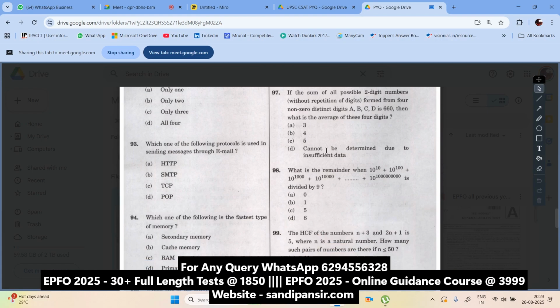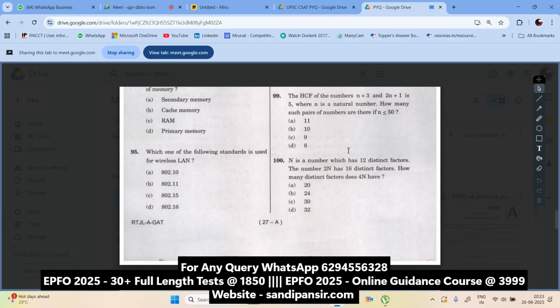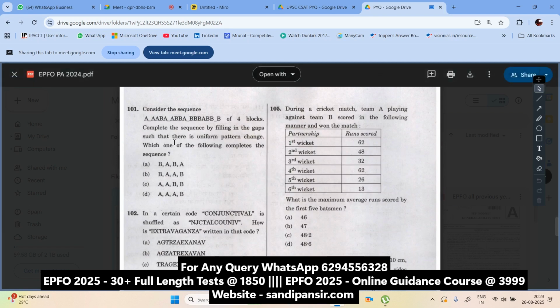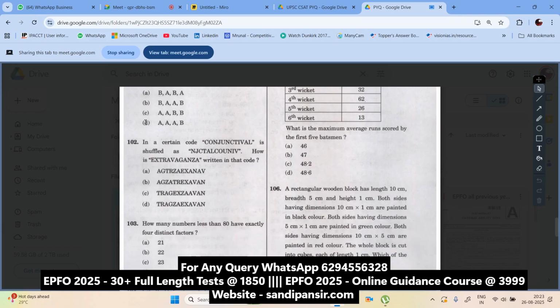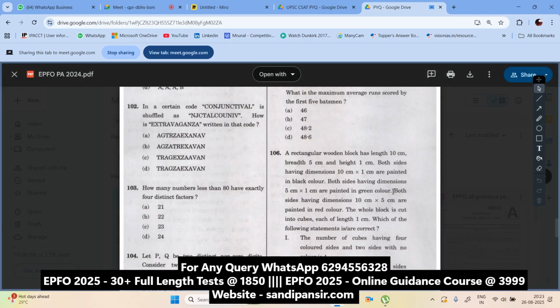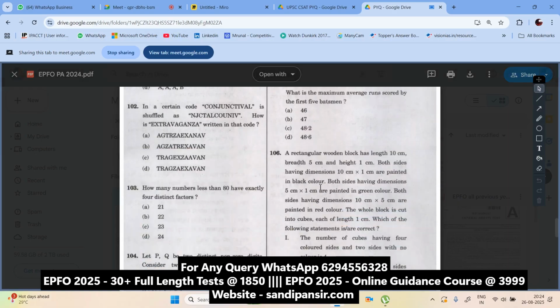See, they have given binomial theorem here, and the HCF here, and this is the level of question. See, coding decoding they have given, literal coding decoding here. You can see in question number 101, and you can also see in 102. You can see the level of question here, see question number 106.